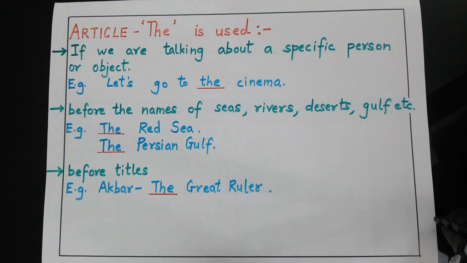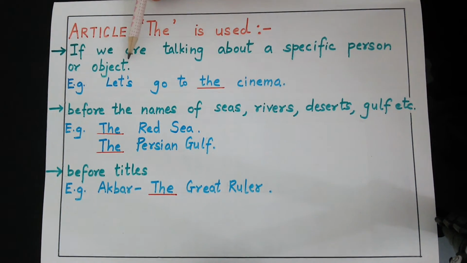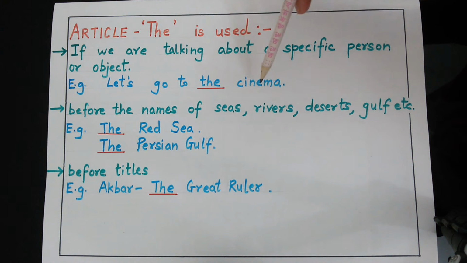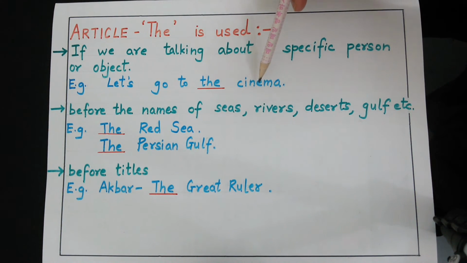Now let us learn the rules regarding article the. Article the is used if we are talking about a specific person or object. For example, let's go to the cinema. Now in this example, we are talking about a particular place, a specific place. So we use the.